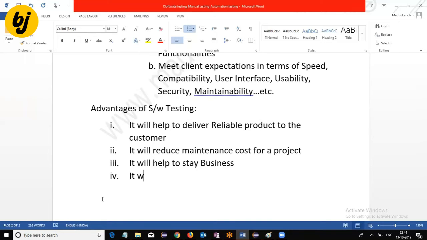Software testing will help to deliver a bug-free application to the customer. So these are the different kinds of advantages we have when we go for software testing. That is the reason an organization maintains a separate team for software testing.